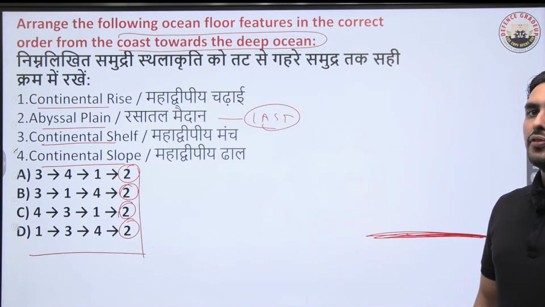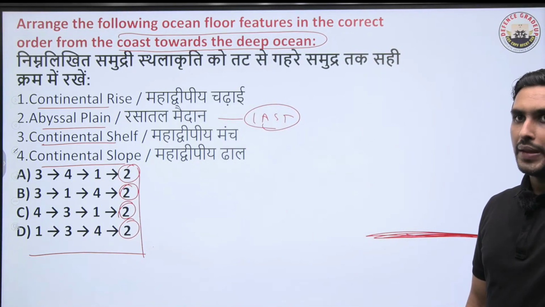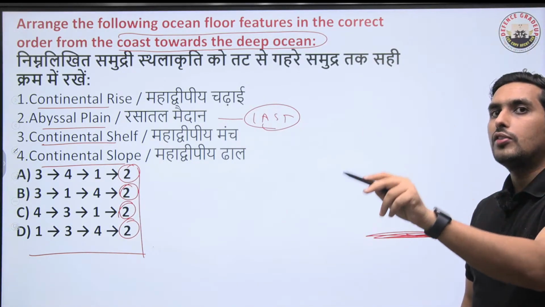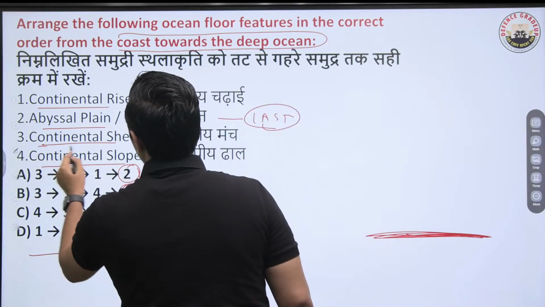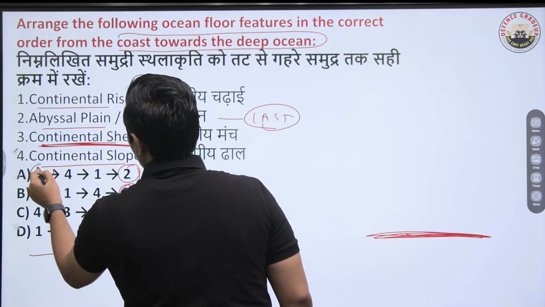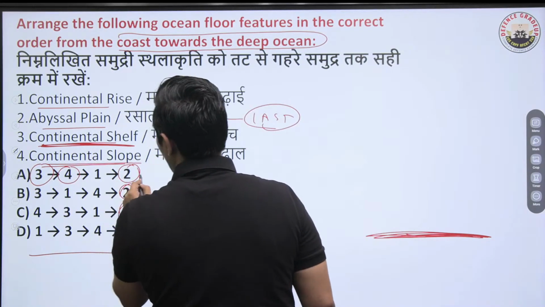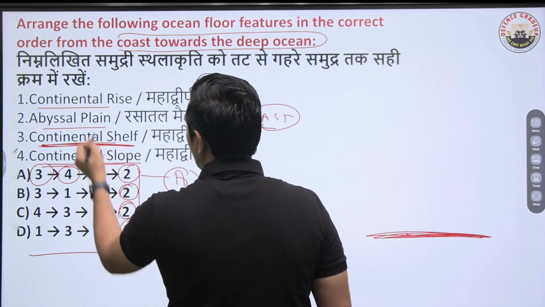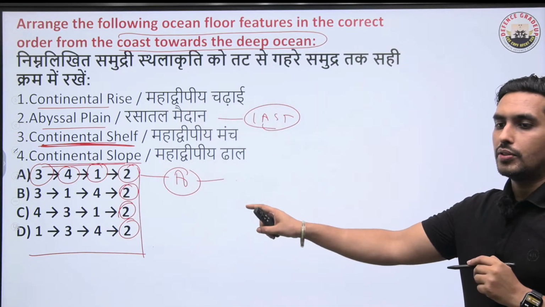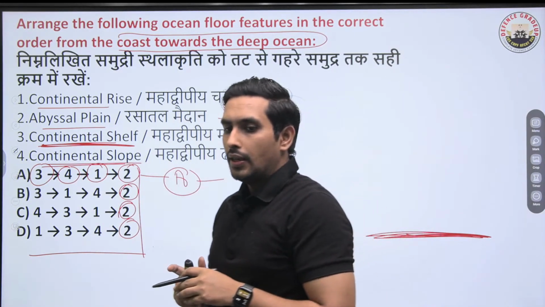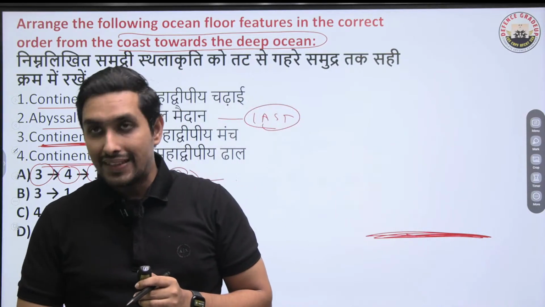We have to start with the continental shelf, which will be followed by the continental slope. Please be very much clear about that. So continental shelf we have to have first, that is 3. Then we have 4, and of course we are going to have A as the right answer because continental rise will be happening here. So A is the right answer to this question. Very basic this is. So I hope now you are able to answer such questions.